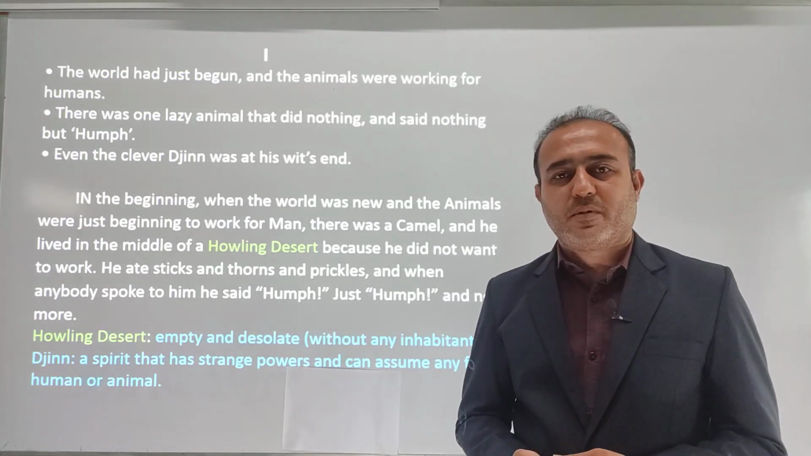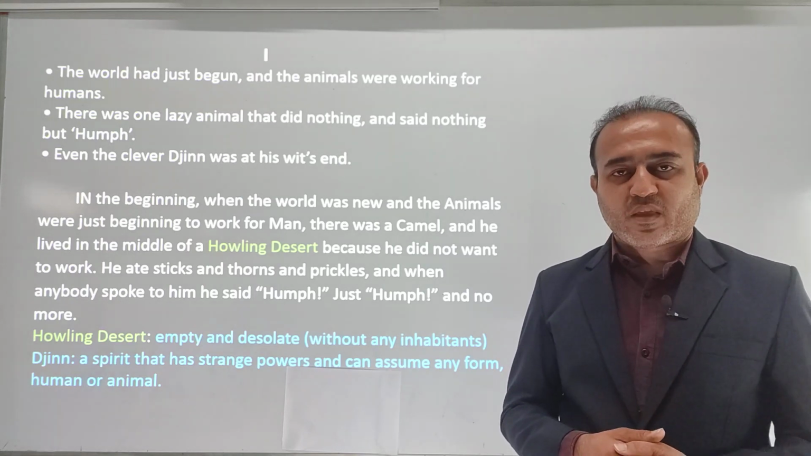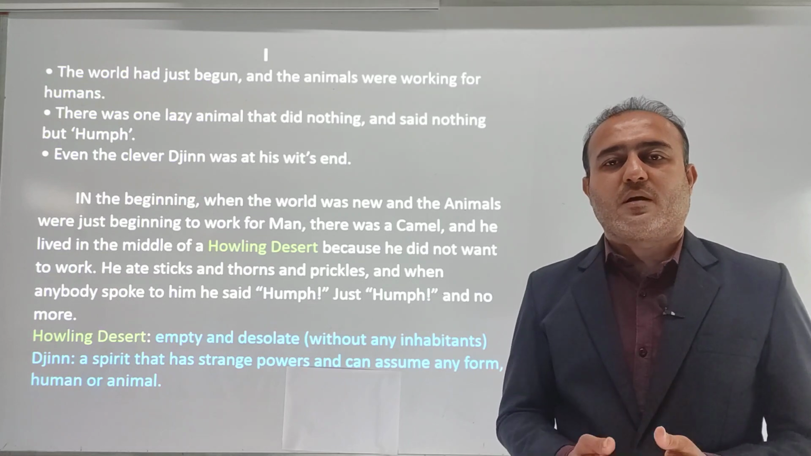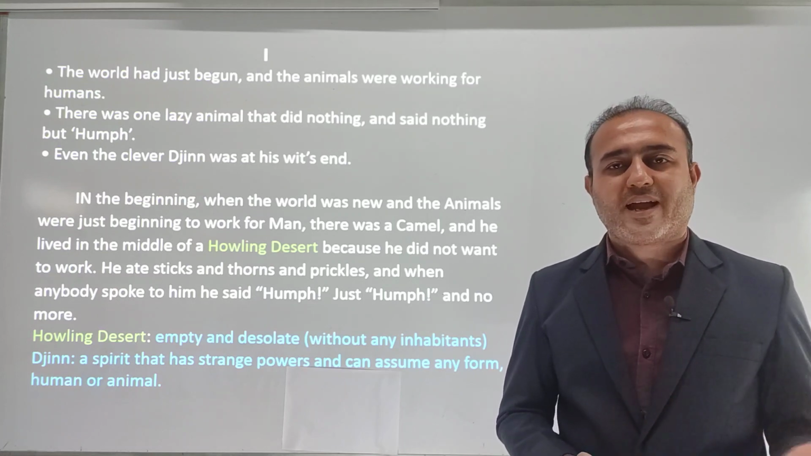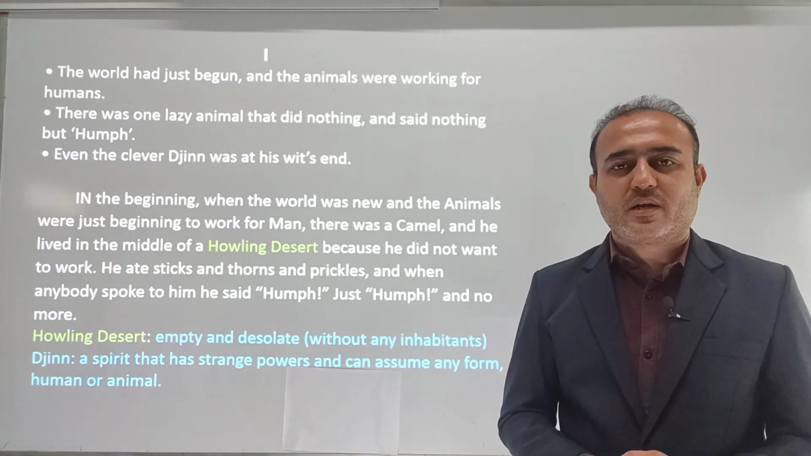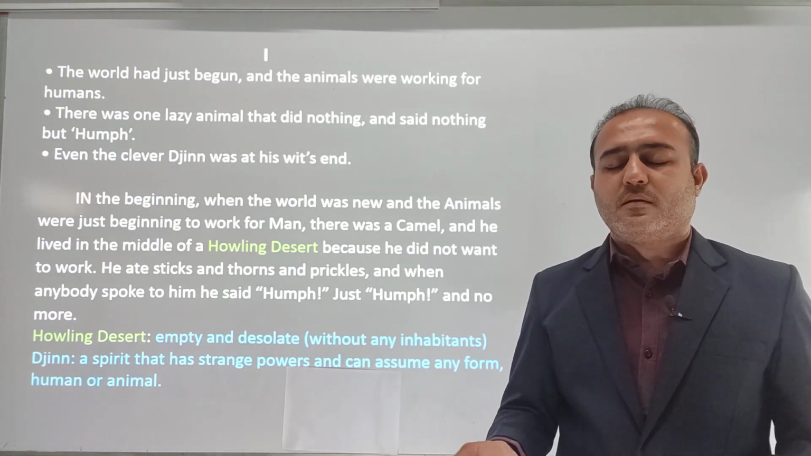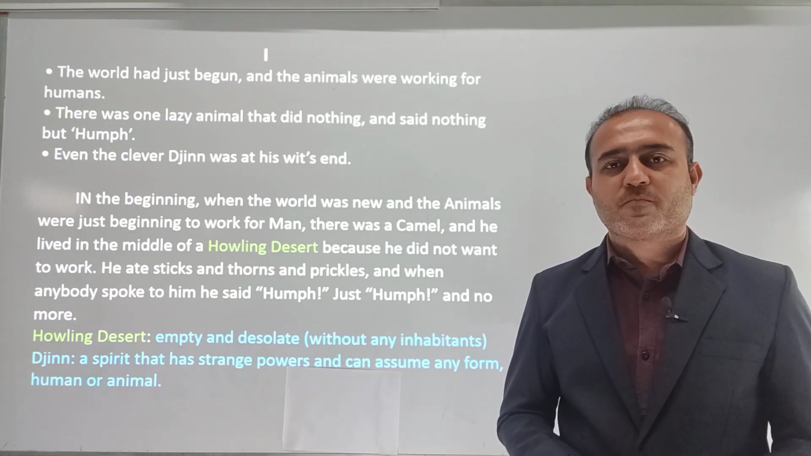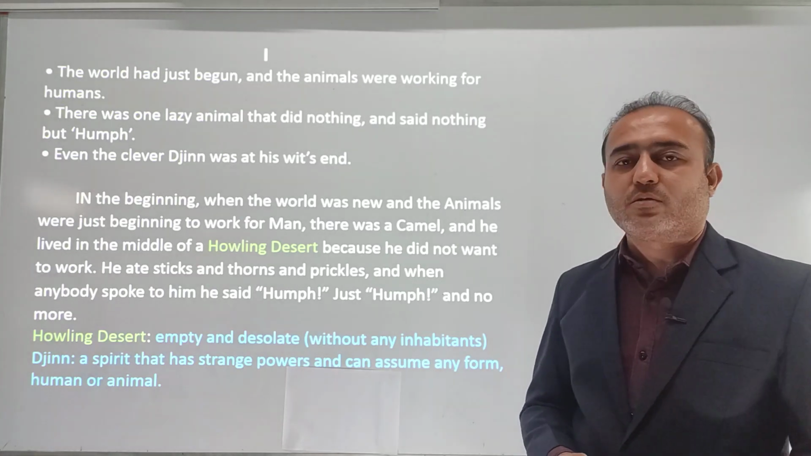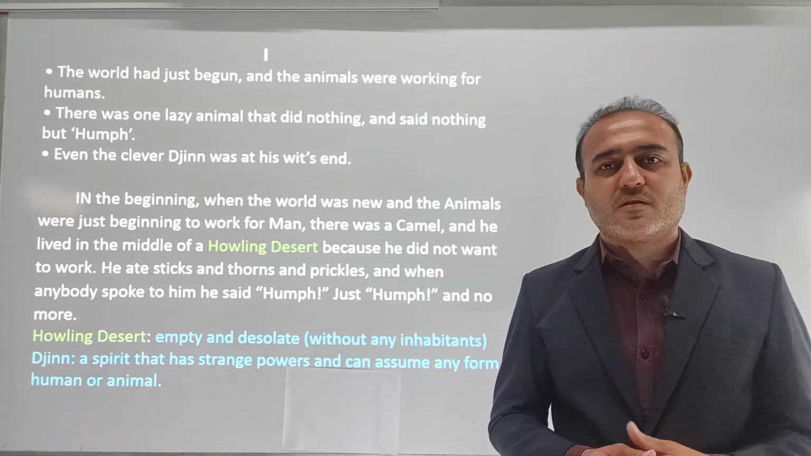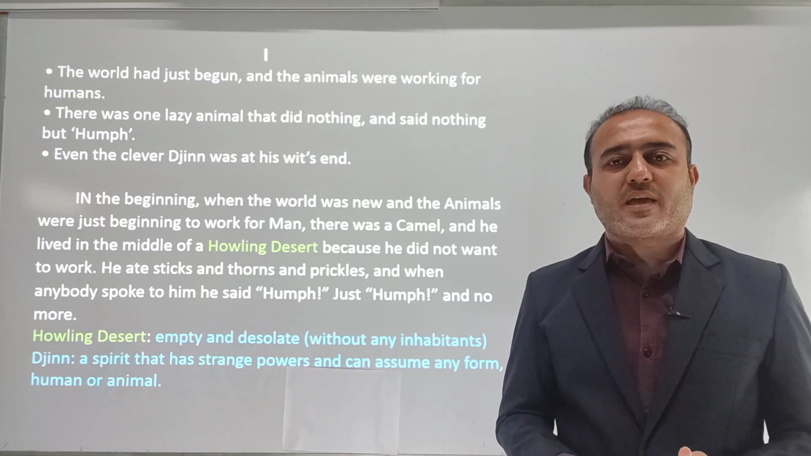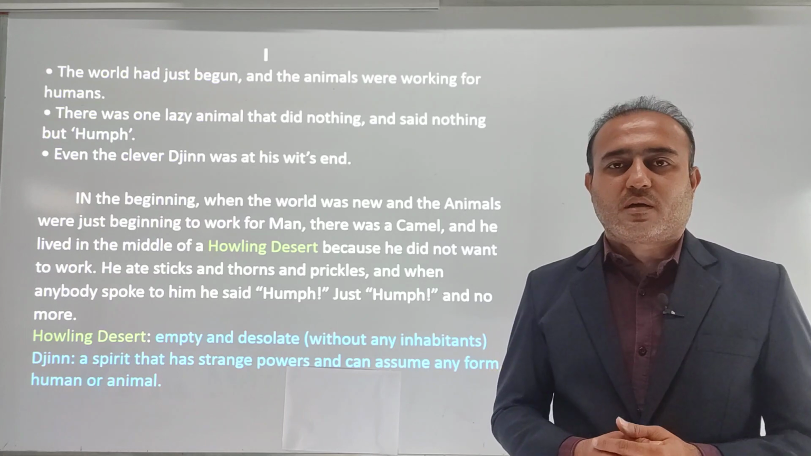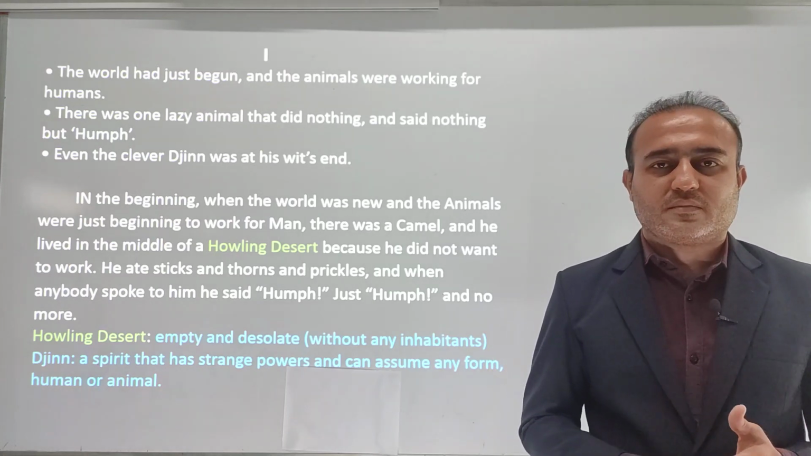Later on the same day, the dog meets the camel and asks the camel to help him in fetching the things. Again the camel, what did it say? Hump. Then later on the ox meets the camel and asks the camel to plow the field like the other animals were doing. Again, what did the camel say? Hump. So this is how the camel used to reply to all the animals.